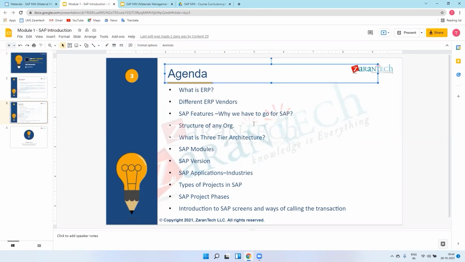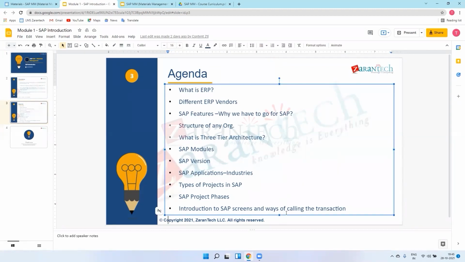There are a lot of vendors as well, I think 100 plus vendors, so we will focus on SAP only. Coming to the next topic, SAP features and why we go for SAP. As I explained earlier, we need to have some departments to run our organizations: an HR department, a finance department, then production and sales departments. We require all these departments to run our businesses.